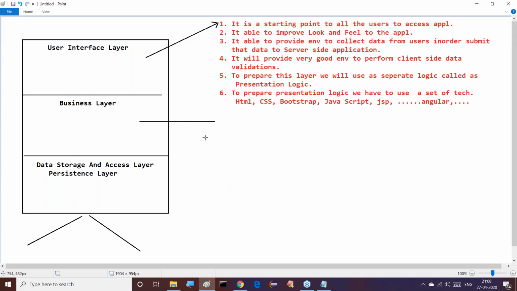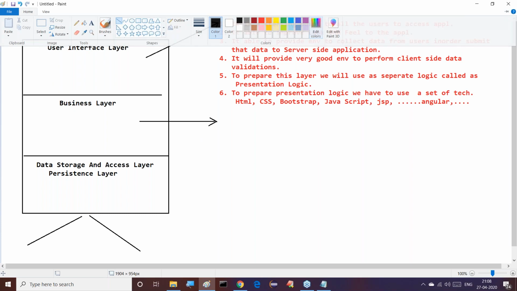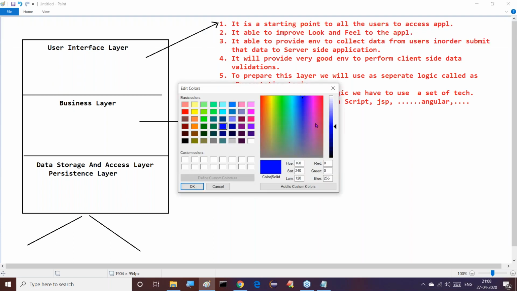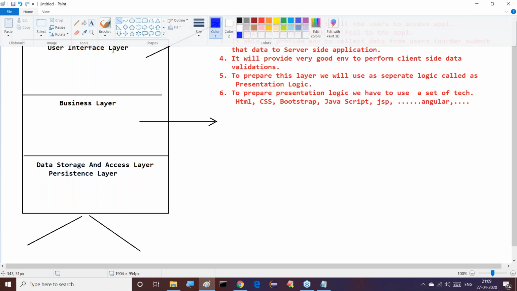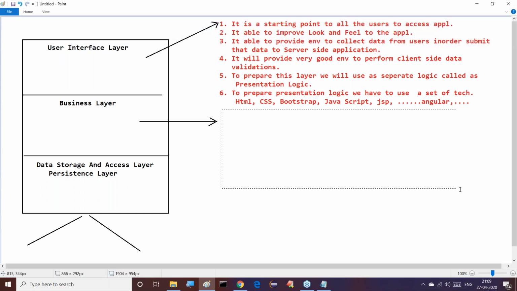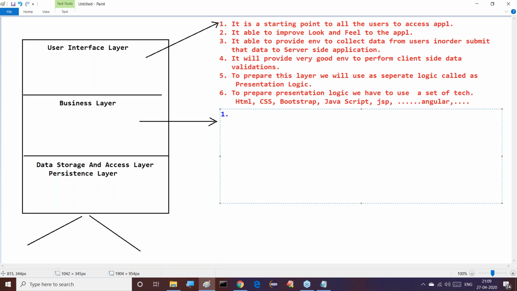Next, coming to the next point. What about this next one? We have to understand the business layer, or business processing layer. Observe this clearly. What exactly is the business processing layer? Few points I'm telling here. What is its main intention?